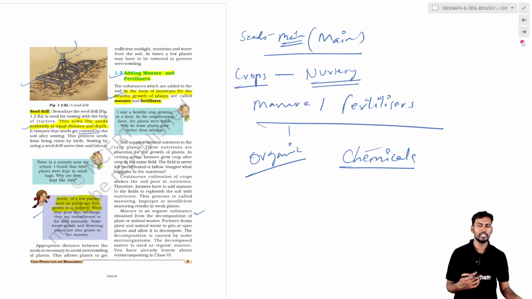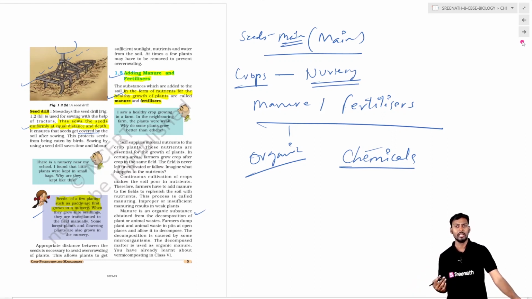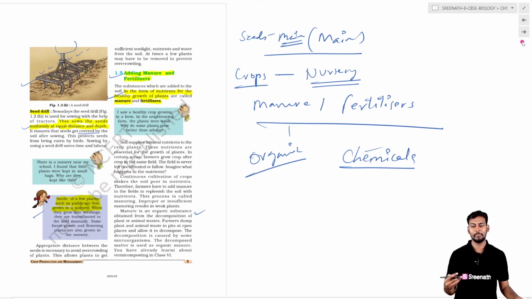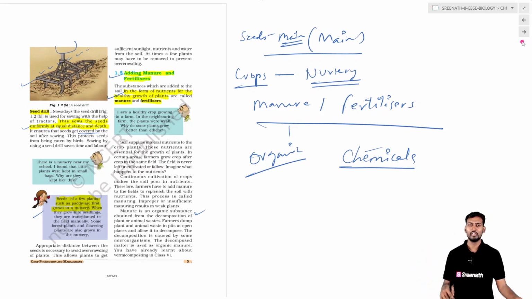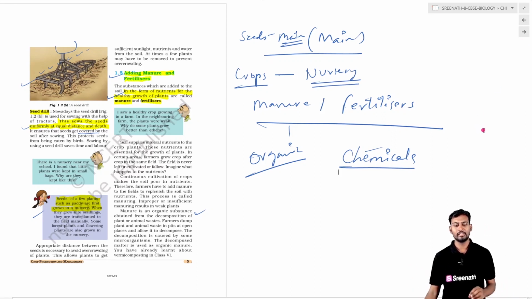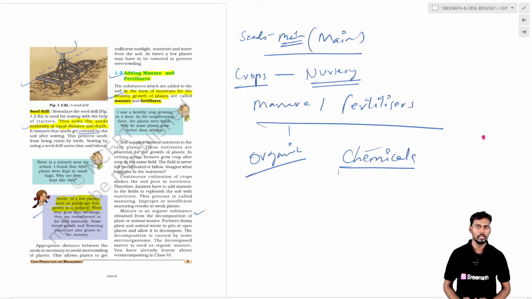But when you are cropping on a large scale, the mineral nutrients should be added to the land so that whatever minerals the crop has taken can be replaced in the soil for the next cycle of the cropping. So we will discuss what the minerals are.